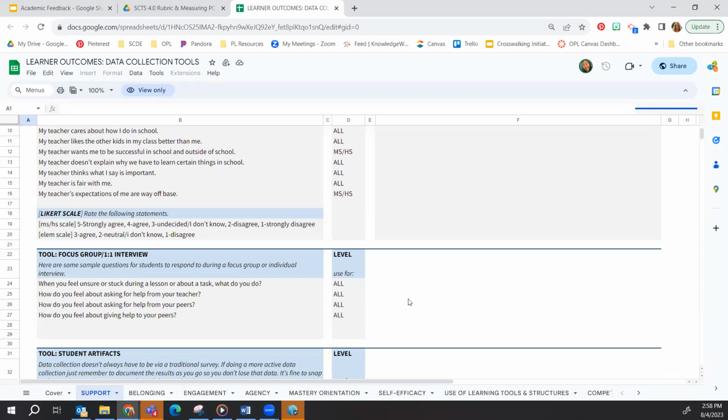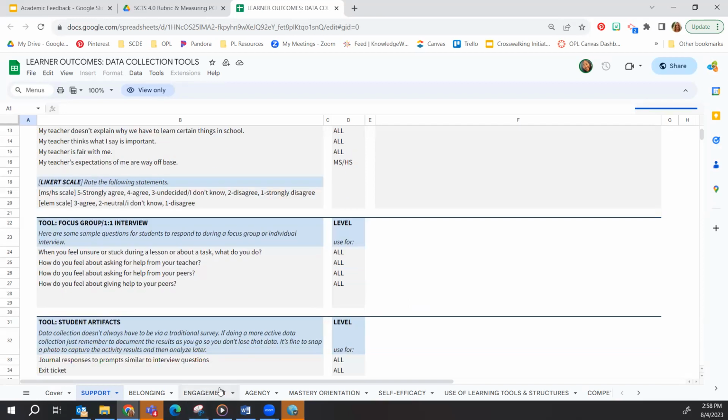If my SLO was focused on the same 4.0 element, I could even use these prompts as pre and post data related to one of the competencies that I might be working to integrate into my class. Remember, you can use more than one outcome at a time. You can use each of the tabs that relate to the SCTS 4.0 element that you are trying to measure as a menu to pull from.